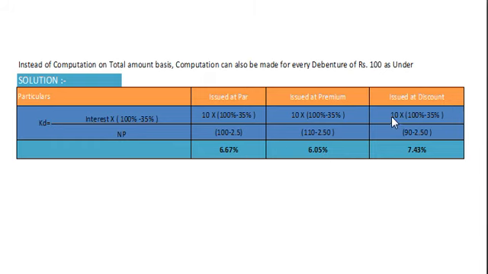6.05%, and issued at 10% discount. Our interest after tax would be 10 multiplied by (100 minus 35%) divided by gross proceeds 90, that is 100 minus 10% discount, 90, minus rupees 2.50. So finally our cost of debt amounts to 7.43%. So my dear students, we can calculate cost of debt in two ways. First, by taking aggregate values, and second by taking cost per unit. That's all.